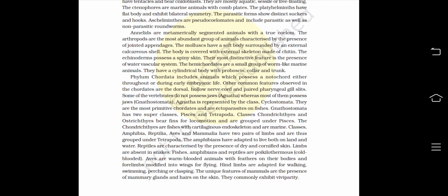Classes Chondrichthyes and Osteichthyes bear fins for locomotion and are grouped under Pisces. The Chondrichthyes are fishes with cartilaginous endoskeleton and are marine. Classes Amphibia, Reptilia, Aves and Mammalia have two pairs of limbs and are thus grouped under Tetrapoda.